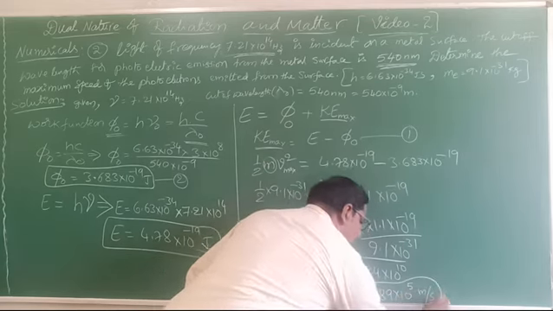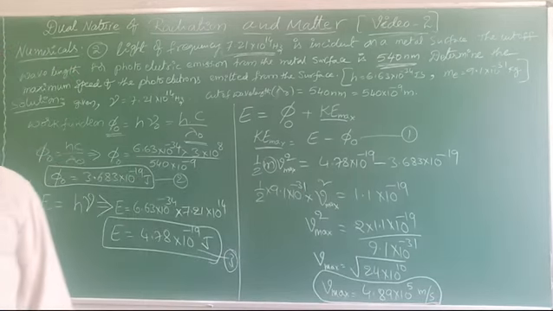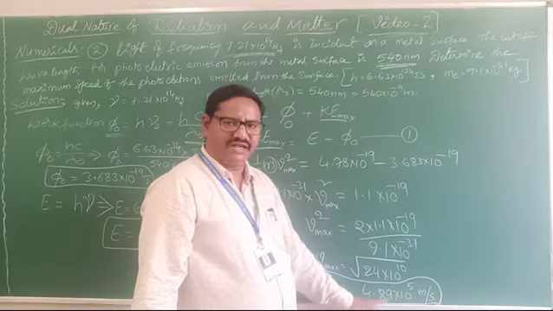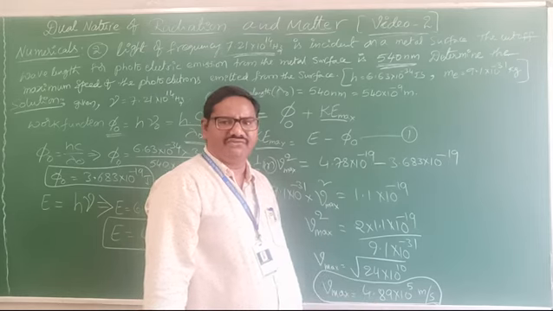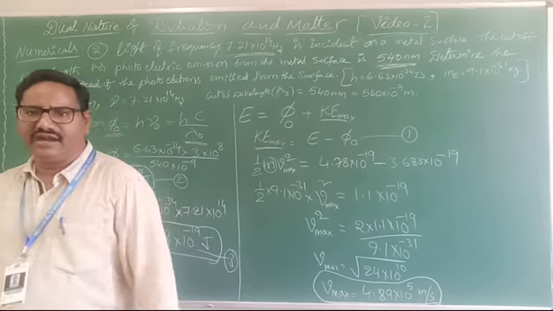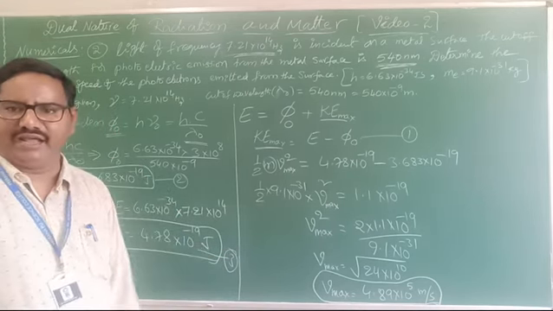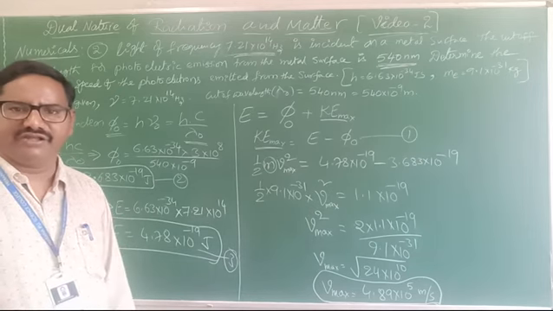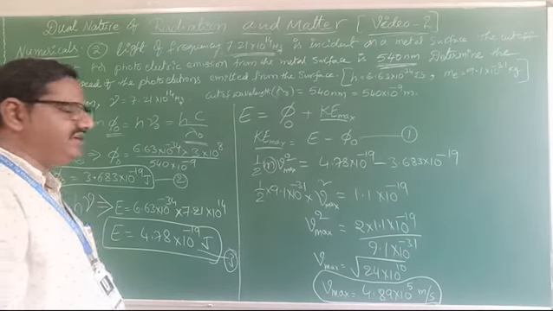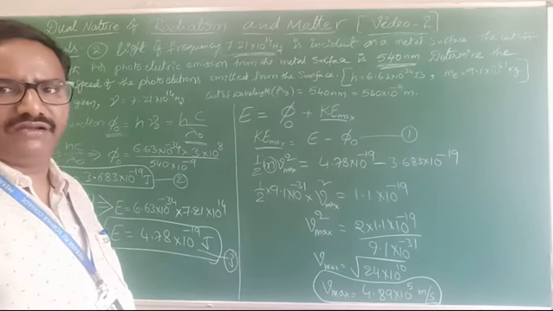This is the velocity of the emitted photoelectron. If you want to write it approximately, it is 4.9, or approximately 5 into 10 power 5 meter per second. This is the actual calculation; you can also write it with approximate calculations. This is the second sum, which is given in the reduced syllabus, model paper 2.